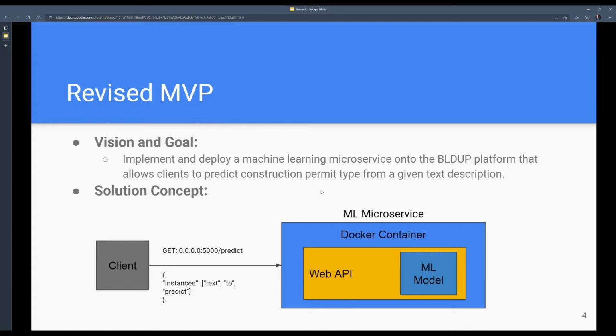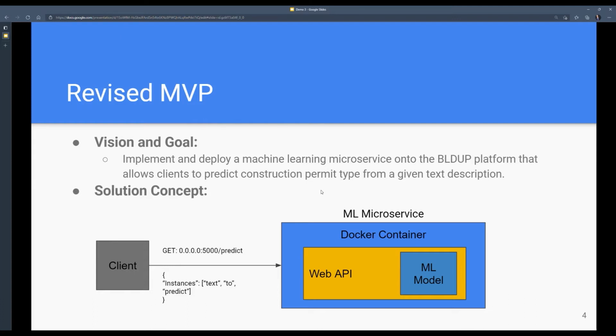We've also come up with a proof of concept and improved our solution concept. In this solution concept, you see a client reaching out to our machine learning microservice, which is contained within a Docker container.